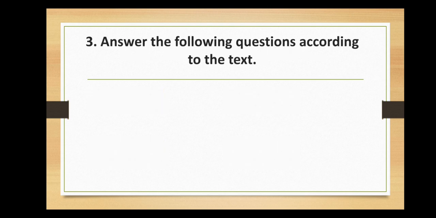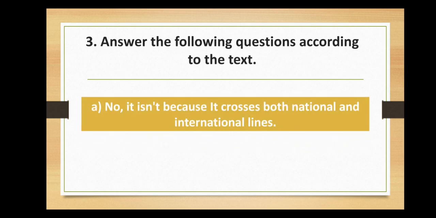Answer the following question according to the text. Question A. Is money laundering limited to one country? Justify. So, no, it isn't, because it crosses both national and international lines. So money laundering is not limited only to one country, but it can include a lot of countries. This is the justification of the answer.